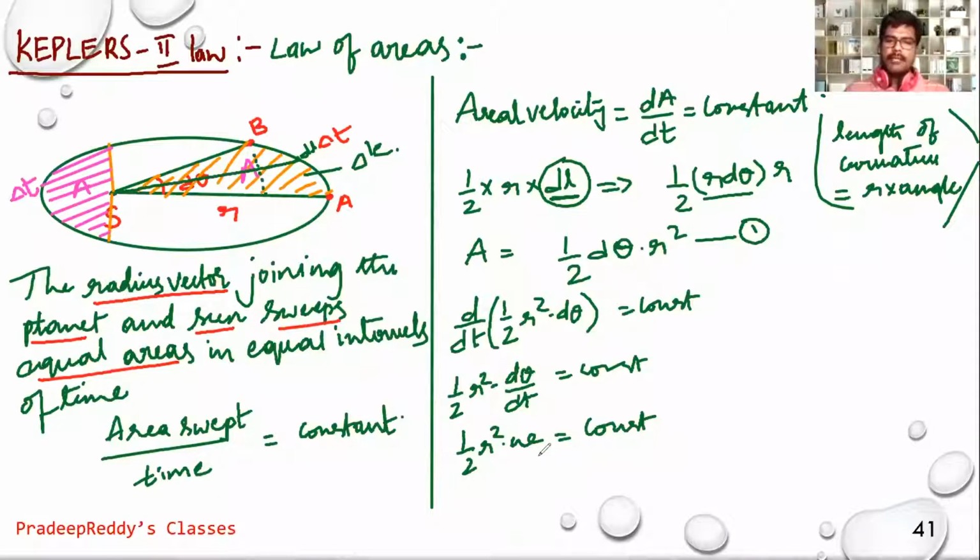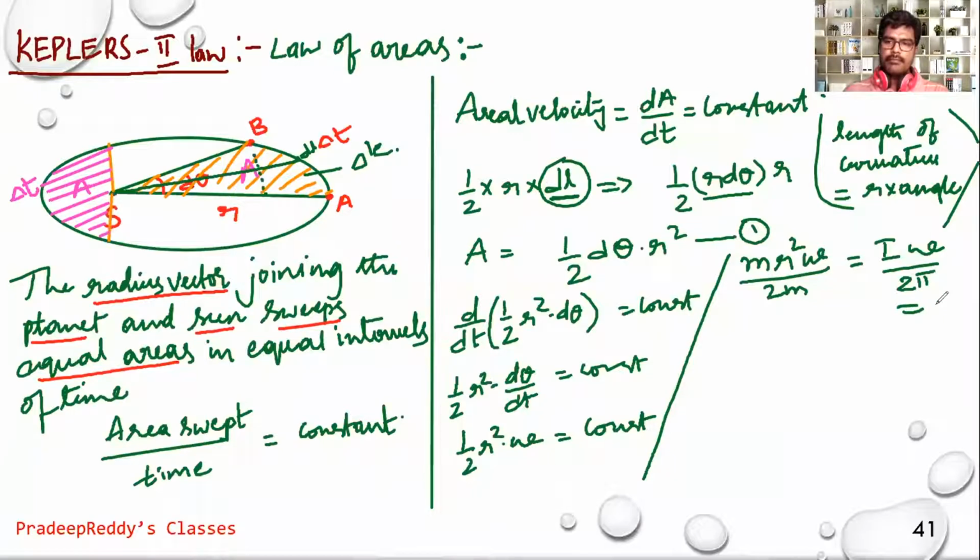And from here you can write half r square omega is equal to constant. You can just multiply numerator and denominator with m. So it will be m r square omega divided by 2m, which is equal to constant. What is m r square? m r square is moment of inertia, I omega divided by 2m, which is equal to constant. What is I omega?